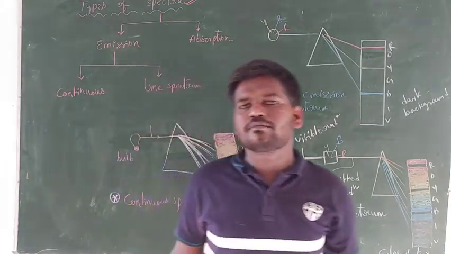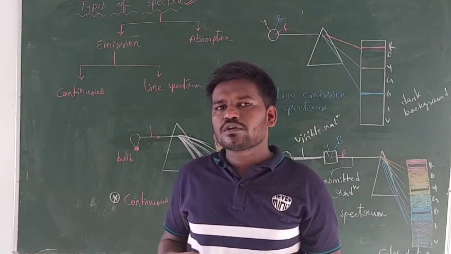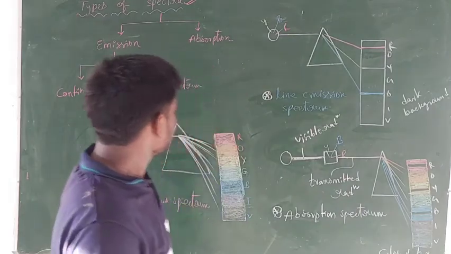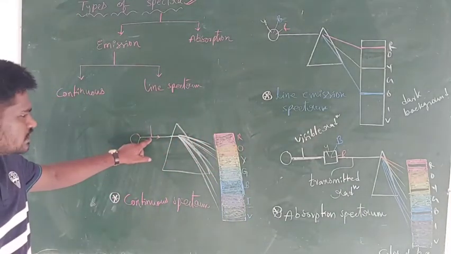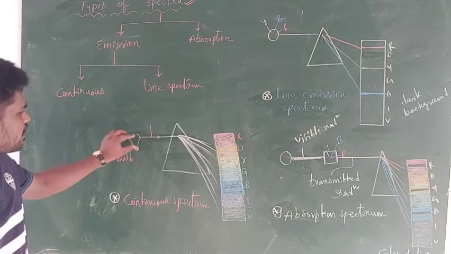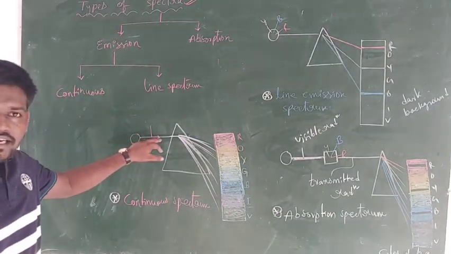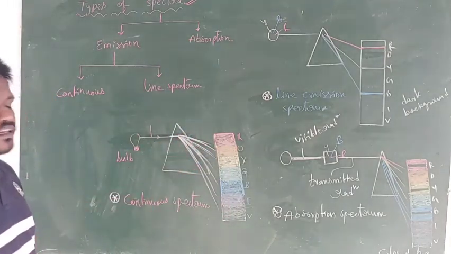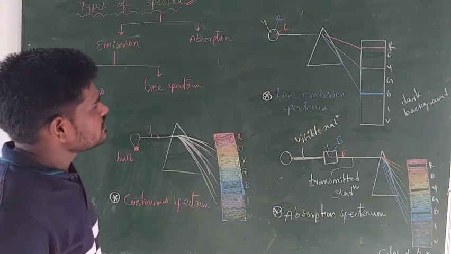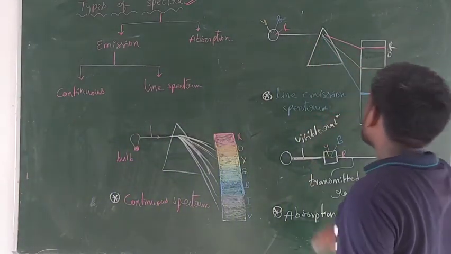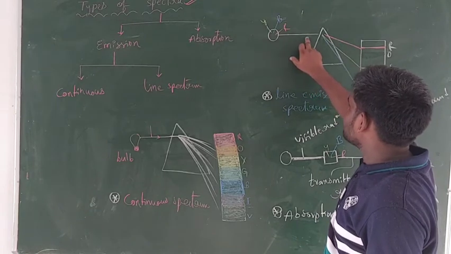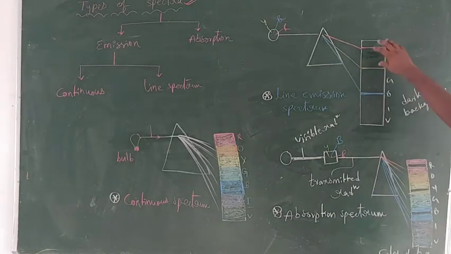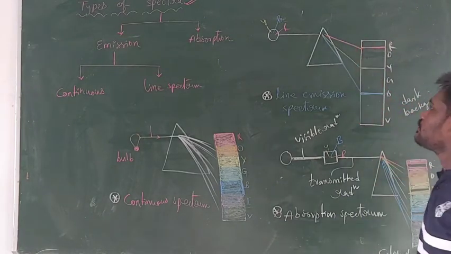So first, emission spectrum means the spectrum which is formed when emitted light is passed through the prism is known as emission spectrum. Example guys, you see this is the light emitted by the bulb. Now this emitted light is passing through the prism and we are getting a spectrum. So this is an emission spectrum. And guys, you see this is also an emission spectrum. Here also this body is emitting some radiation, and when this emitted radiation is passing through the prism, we have got some colored lines. This is also an emission spectrum.